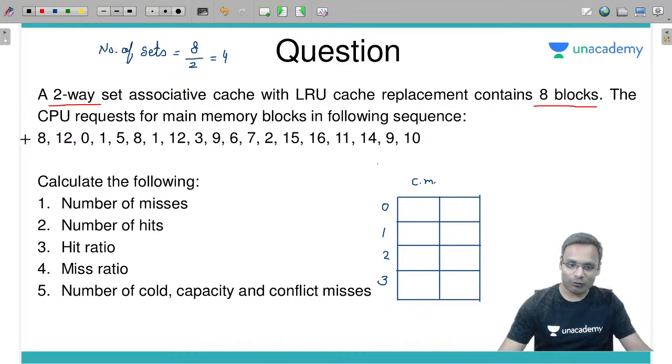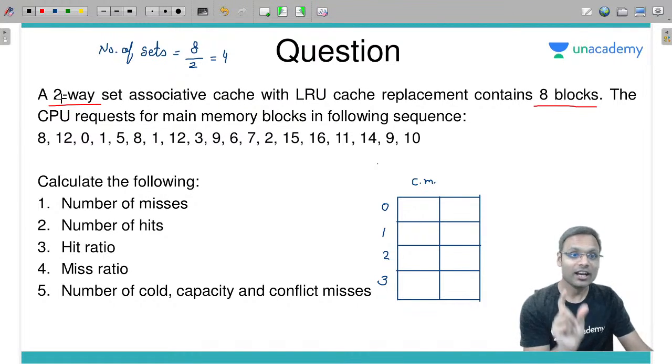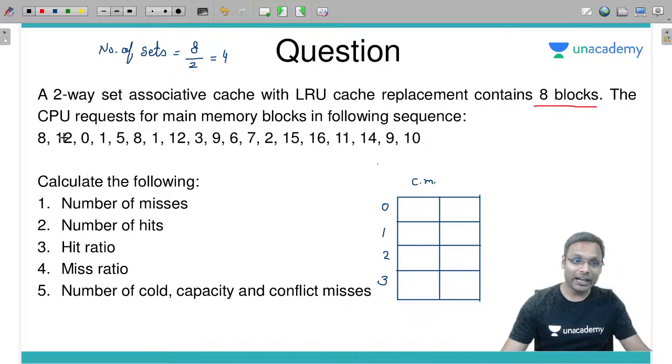First, the access of 8. In set associative mapping we take the modulus by the number of sets. How many sets? 4. So 8 mod 4 is 0, and 8 should be kept at set 0. Is this the first time access? Yes, so it's a miss. What type of miss? A cold miss.